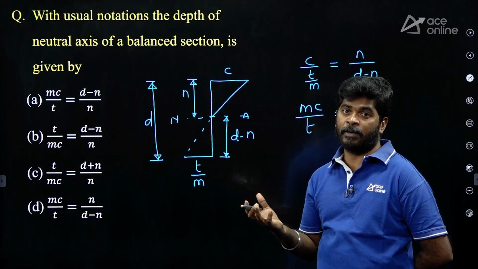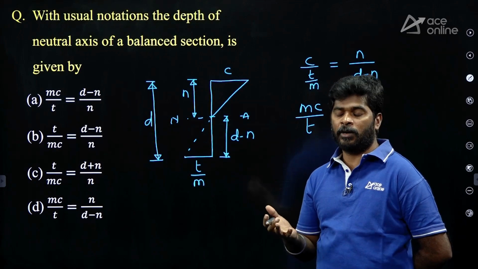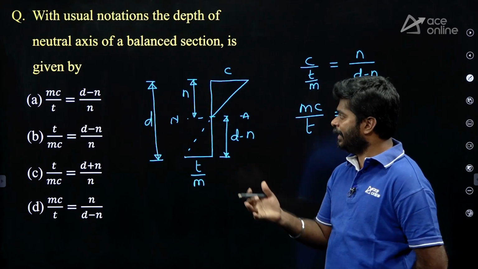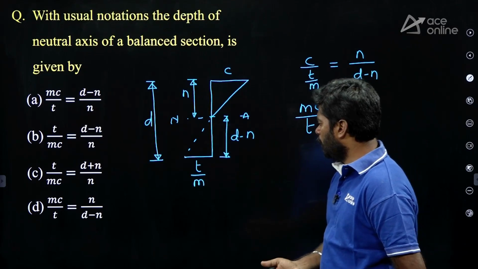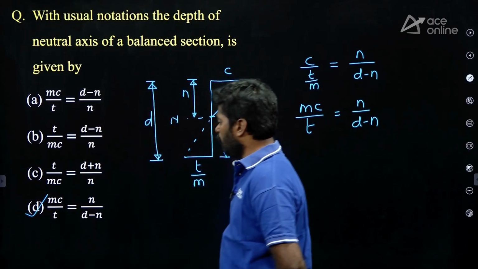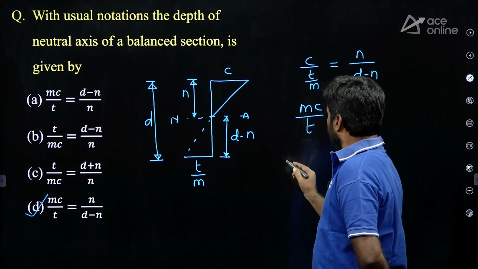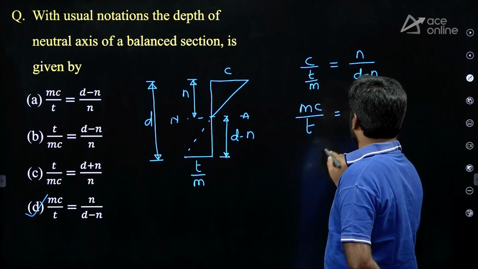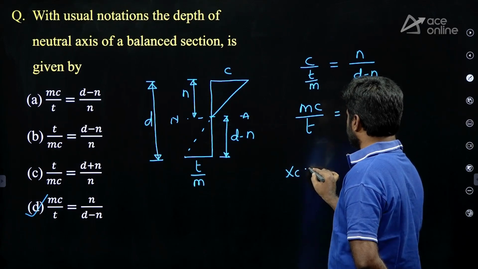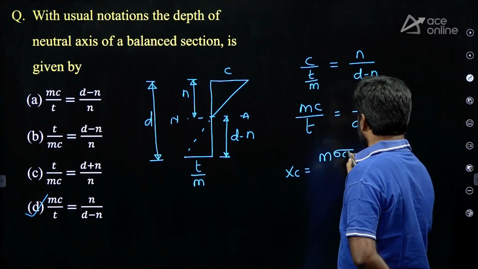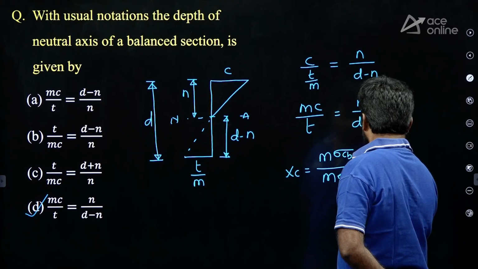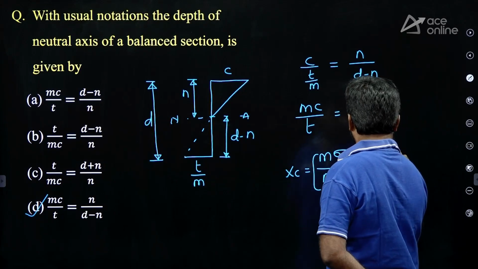From this you can find the depth of neutral axis for balanced failure, or you can say the critical depth of neutral axis can be determined by using this expression. Direct formula they have asked. My dear, option D is correct for this question. Actually, the standard form is like this, I have discussed in notes: xc equal to m sigma cbc upon m sigma cbc plus sigma st into d.